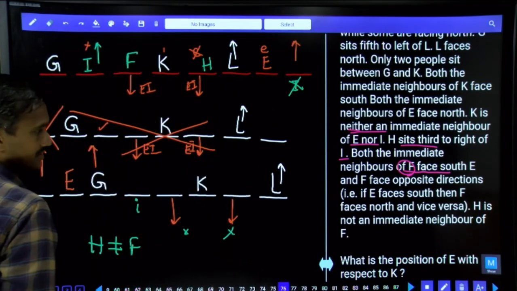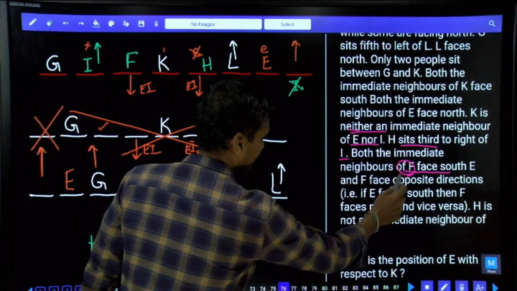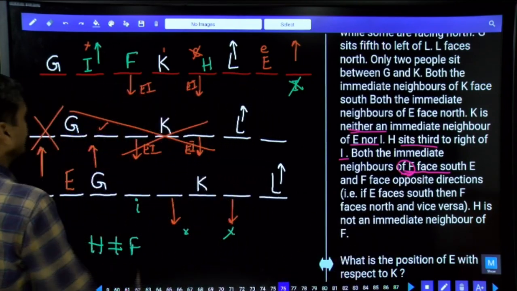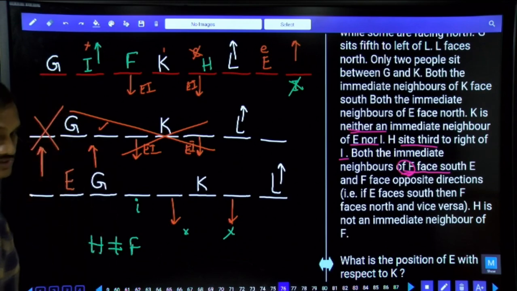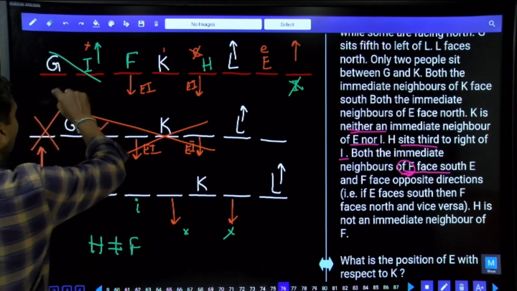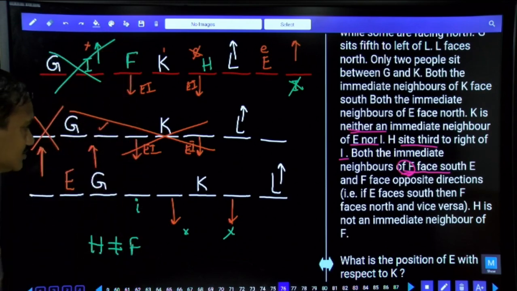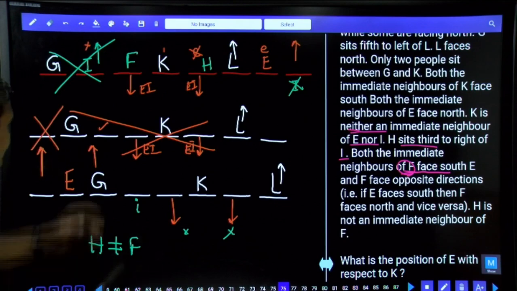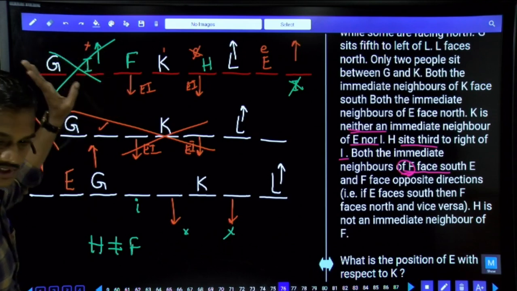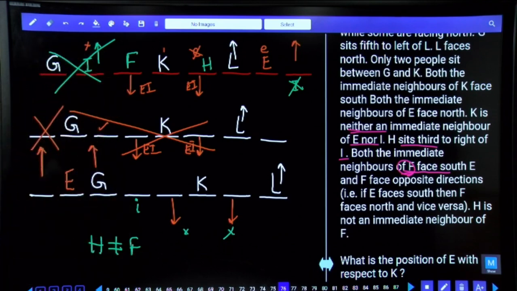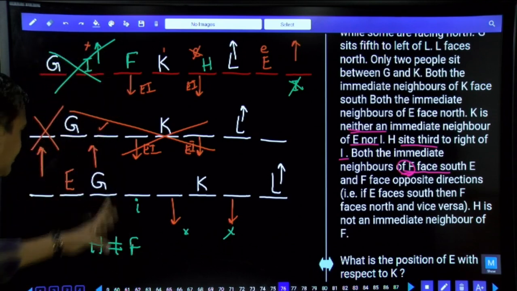If F is here, both the immediate neighbors of F face south. But you'll see here one of the neighbors of F is facing towards north, and this case is completely ruled out. Finally, we are left with only one case. Hope you are following this one. We started with three different possibilities. Now two possibilities were ruled out. Now we are left with only one possibility here. Then coming back to this one.